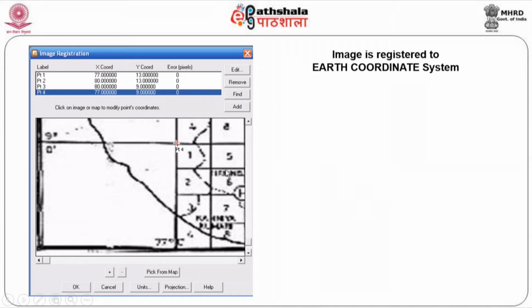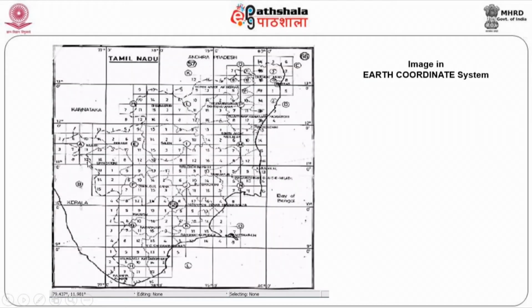So, you will find that this particular thing will be in an earth coordinate system, and we can also see that when you see this is the new one, and now the values, when I just move the mouse, you will find the values are in your longitude and latitude. So, this is one of the simplest methods of converting non-earth coordinates. Very simple, isn't it? It is not very complicated. Only thing is that you will have to identify the x comma y wherever it is, however it is. If it is already available in the drawing or a map, it is not a big issue. Otherwise, you will have to make some effort to get the xy coordinates from somewhere.